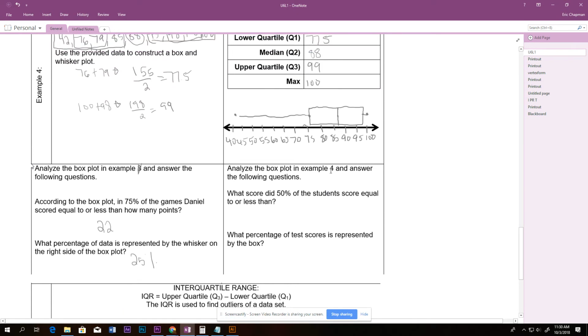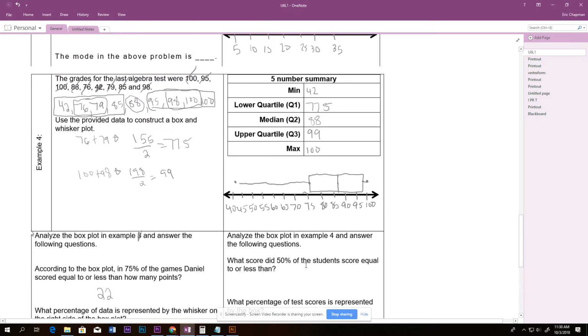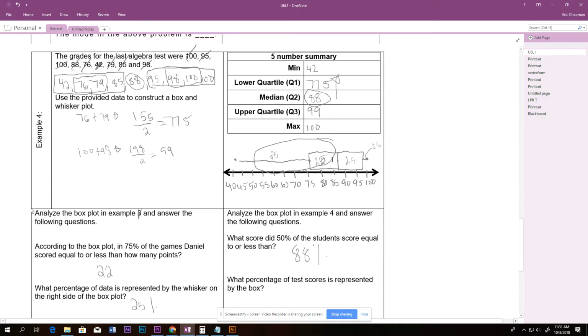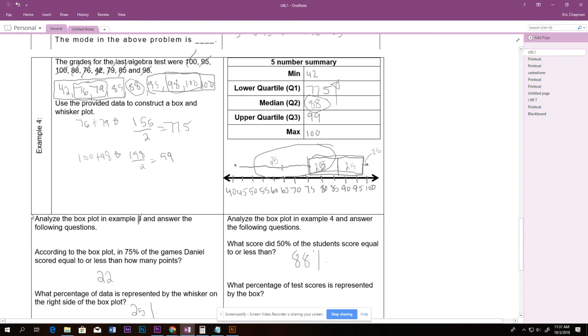Okay, and then we're going to answer these questions. What score did 50% of the students score equal to or less than? That's this number in the middle. So let's label this 25, 25, 25, and this little line is 25. So 50% is less, so that is this number right there. So 50% scored less than 88%. What percentage of the test scores is represented by the box? Here's the box. It is both of these right there. So in the box is 50%.